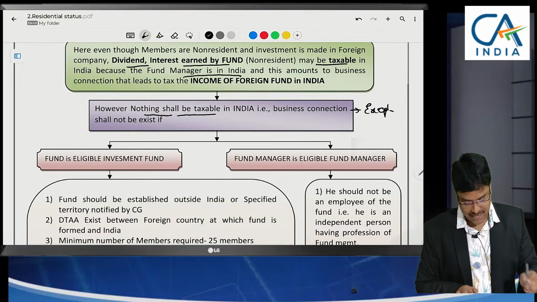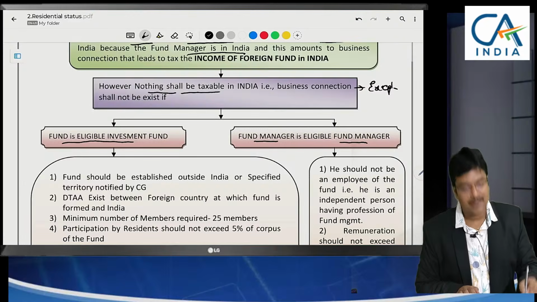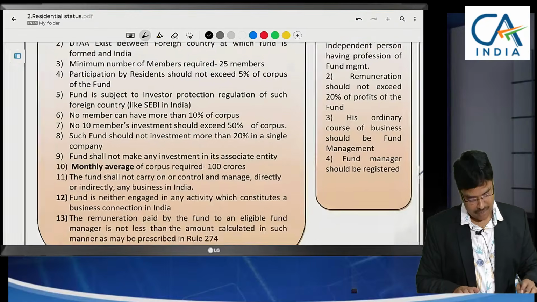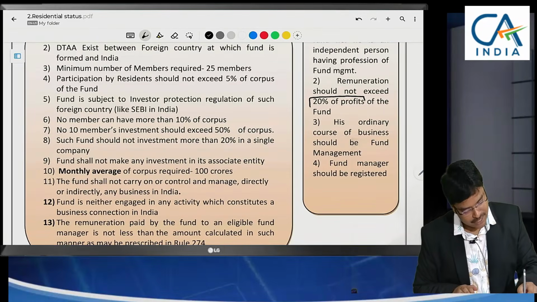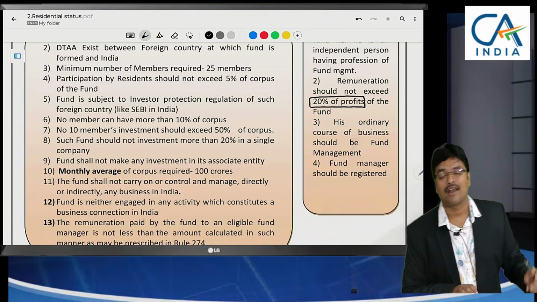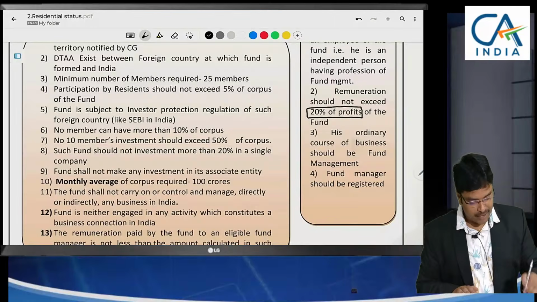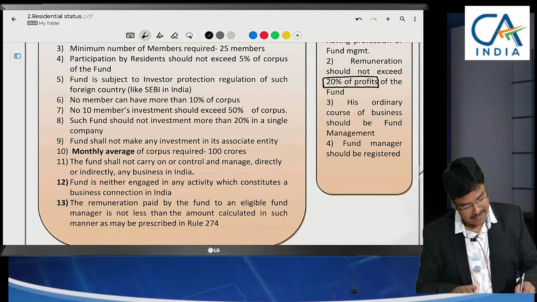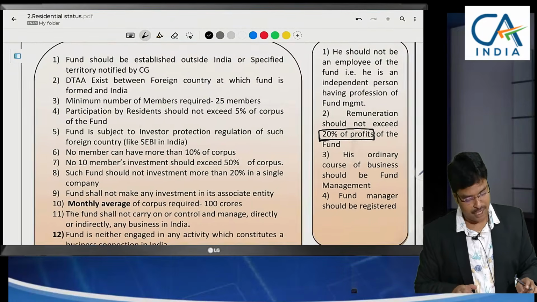But on two conditions: the fund should be eligible and the fund manager should be eligible. For him, remuneration of 20% of the profit should be given, because here foreign currency should come to India. That's what is important here. His remuneration, how much has been specified here? 20%, not more than 20%. Below 20% remuneration should be received.